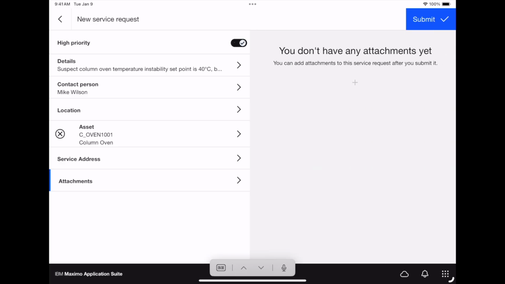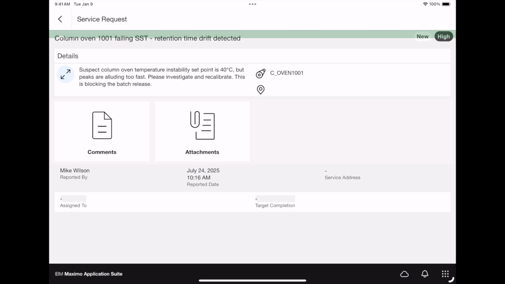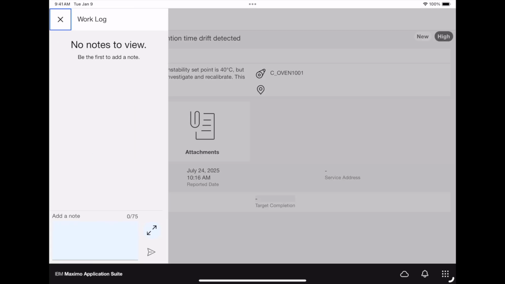Finally, for the attachments, let's say Sarah wants to take a screenshot of the chromatogram or just a picture of the asset itself. She can also add it into the request. They can later be viewed by the supervisor or technician. And I should also note that Sarah may leave a comment here that this work needs to be finished ASAP, which shows an extra sense of urgency for the tech to get the job done correctly.